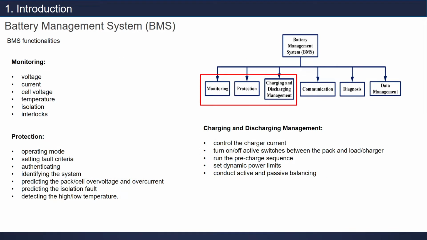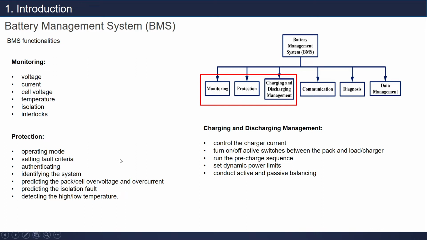I want to discuss a little bit about what kind of things we need to monitor. Here we need to monitor voltage, current, cell voltage, temperature, isolation, interlocks, and so on, and protection as well. We need to protect the operating mode, setting fault criteria in the protection function. We need to identify the system and predict the pack's over voltage and over current, predict the isolation fault, right? Detecting the high and low temperature.